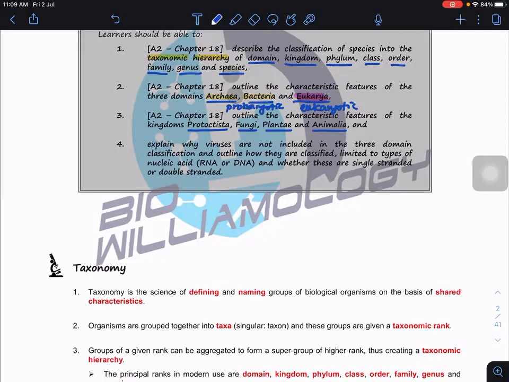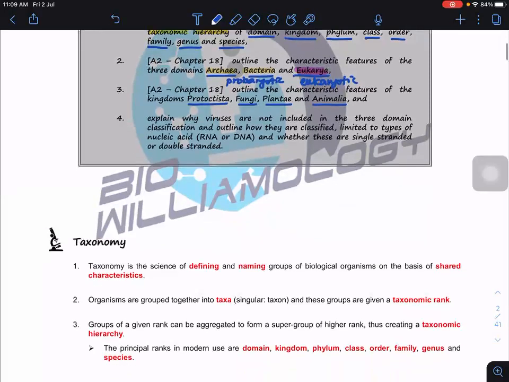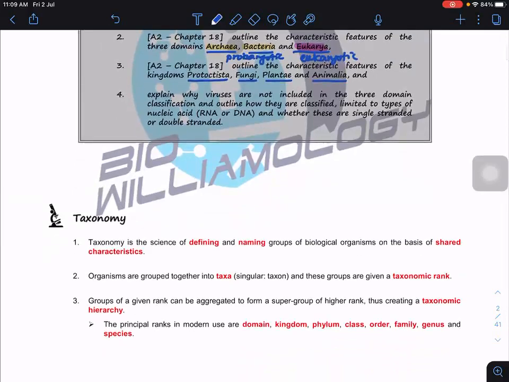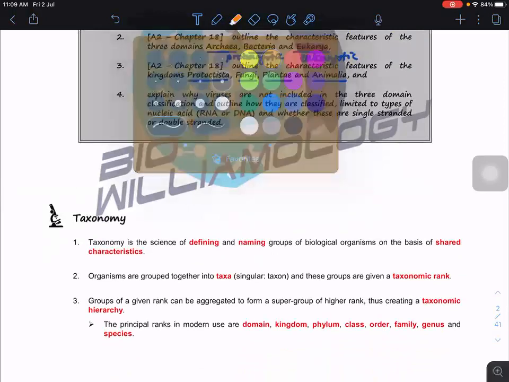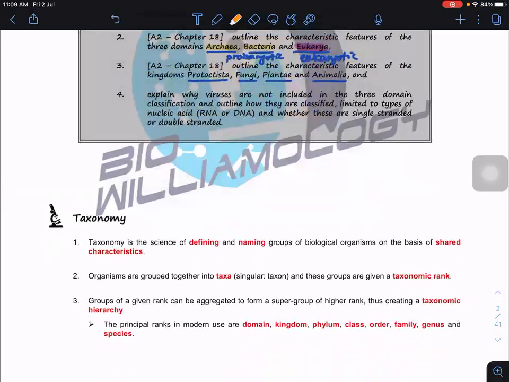And the last part we're going to learn: explain why in these three-domain classifications, we don't include viruses. Viruses are not included. Why? And if we don't include them in this classification, how do we classify them?